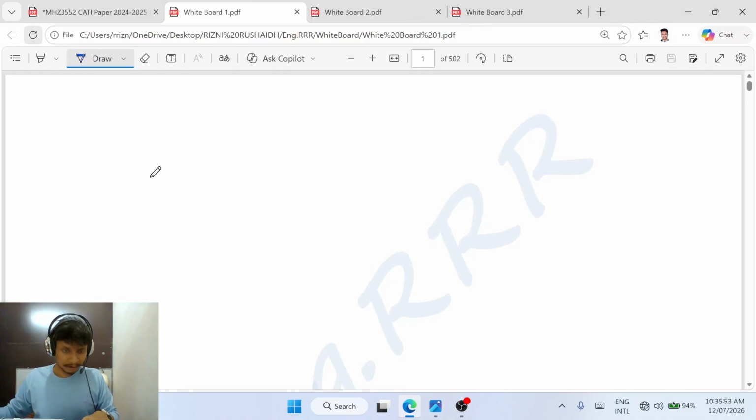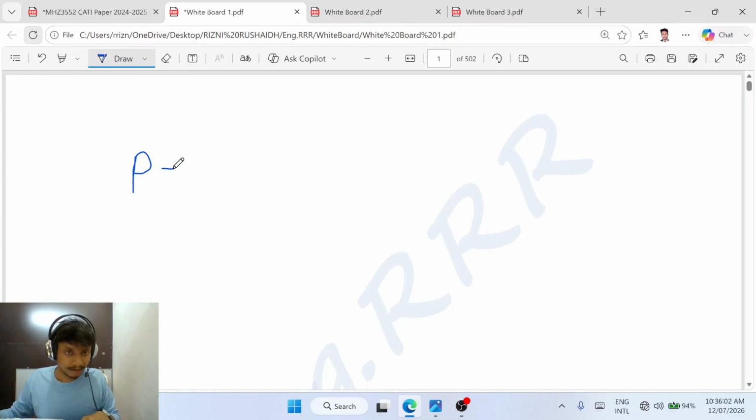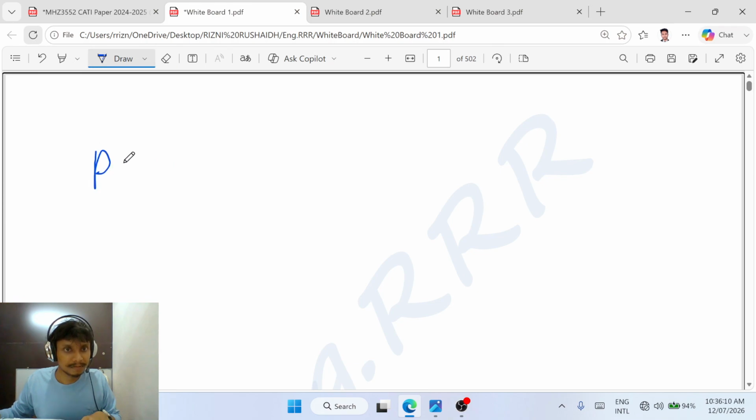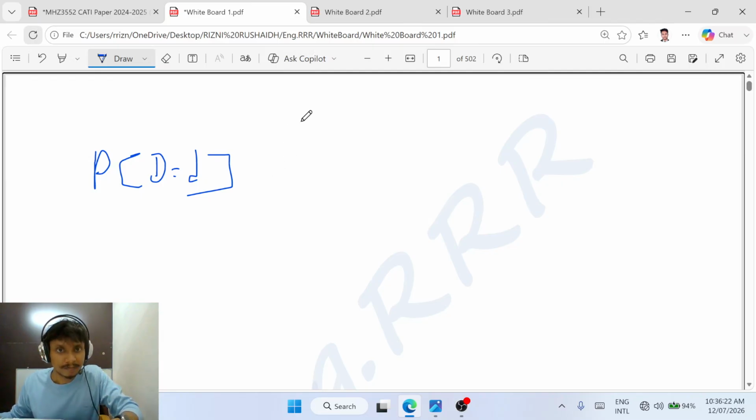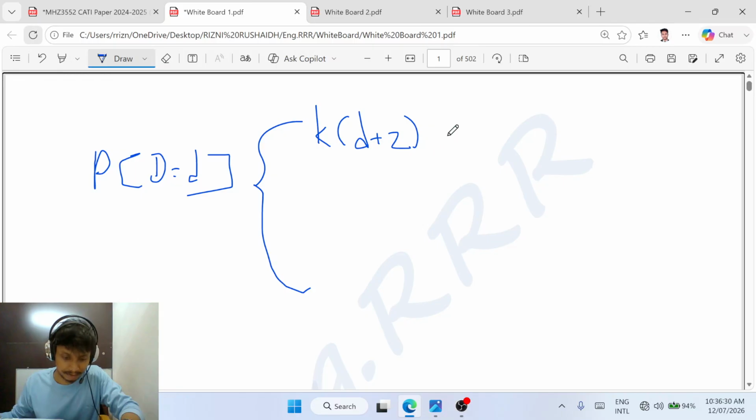Okay. Now, the given data is this. The given data, right? P of D is equal to: K into D plus 2, if D is equal to 0 or 1.